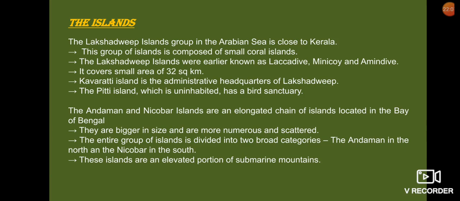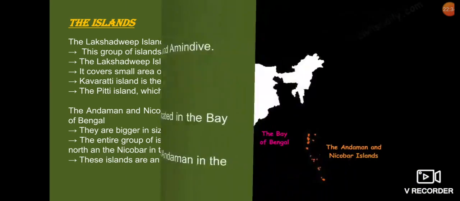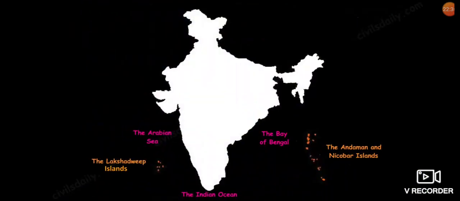The Andaman and Nicobar Islands are an elongated chain of islands located in the Bay of Bengal. They are bigger in size and are more numerous and scattered. The entire group of islands is divided into two broad categories: the Andaman in the north and the Nicobar in the south. These islands are an elevated portion of submarine mountains, and the capital of Andaman and Nicobar is Port Blair.